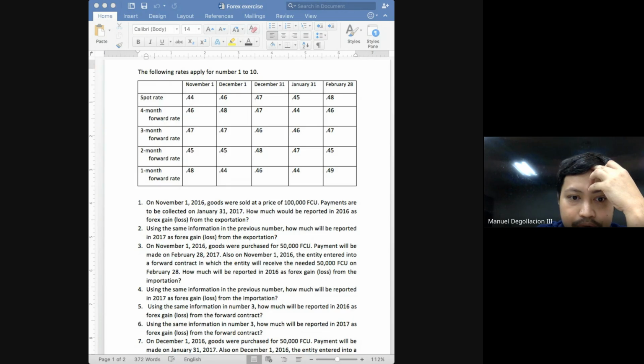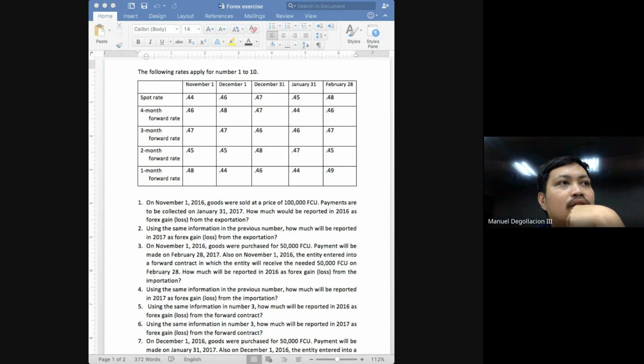Again, what rate are we going to be using? The 4-month forward rate, which is 0.46. So at what amount will the forward contract receivable be debited? It will be debited at 23,000. Does everyone get the 23,000? Okay, based on the 4-month forward rate, which represents again the estimated spot rate on February 28, which is our